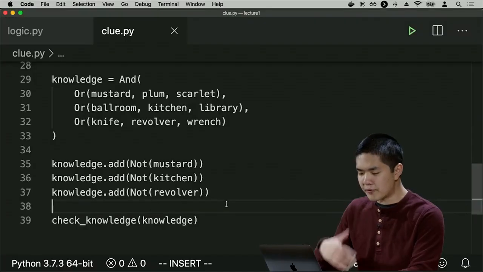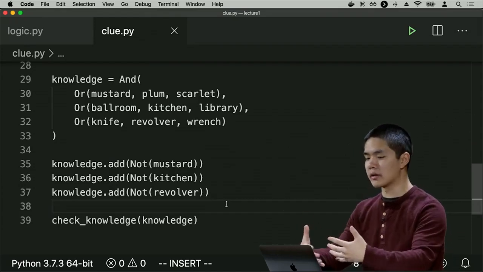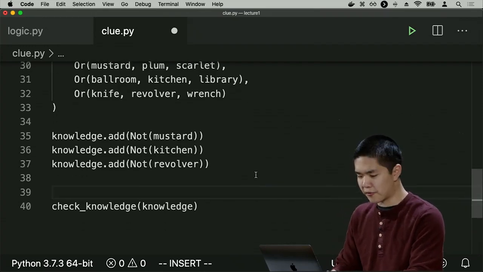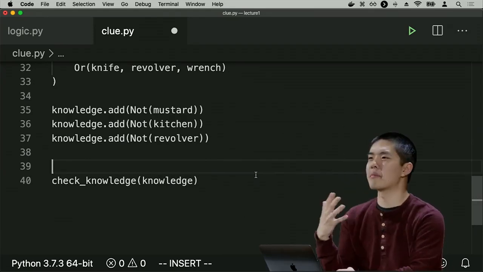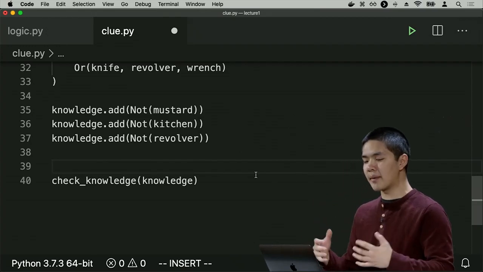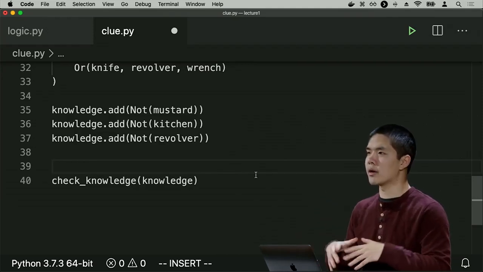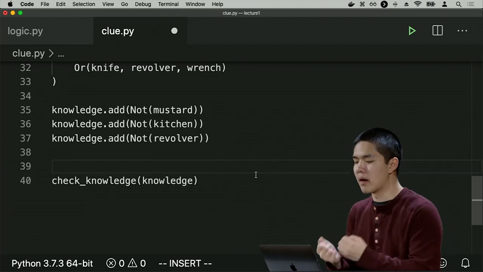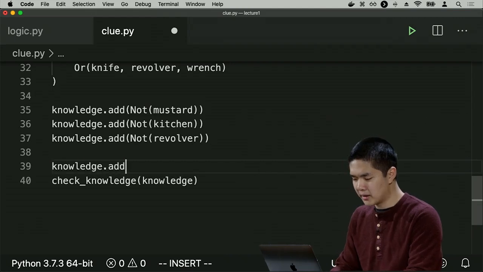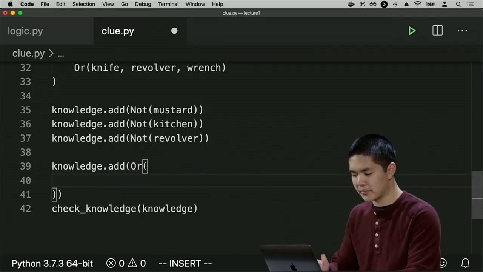And so additional information might be acquired over the course of this game, and we would represent that just by adding knowledge to our knowledge set, our knowledge base that we've been building here. So if, for example, we additionally got the information that someone made a guess, like Miss Scarlet in the library with the wrench. And we know that a card was revealed, which means that one of those three cards, either Miss Scarlet or the library or the wrench, one of those at minimum must not be inside of the envelope. So I could add some knowledge, say knowledge.add. And I'm going to add an or clause, because I don't know for sure which one it's not, but I know one of them is not in the envelope.